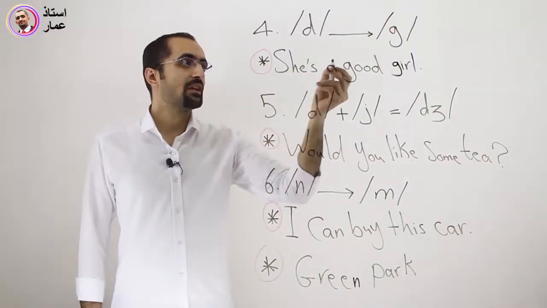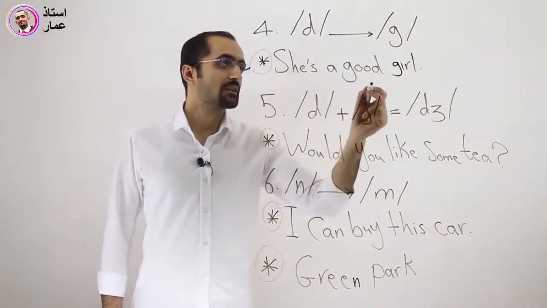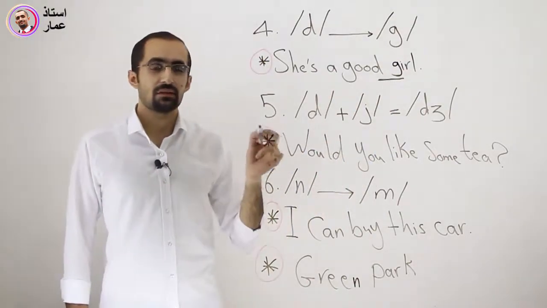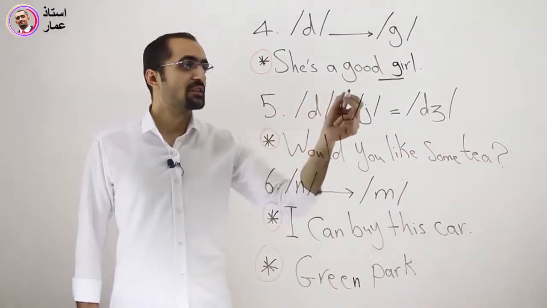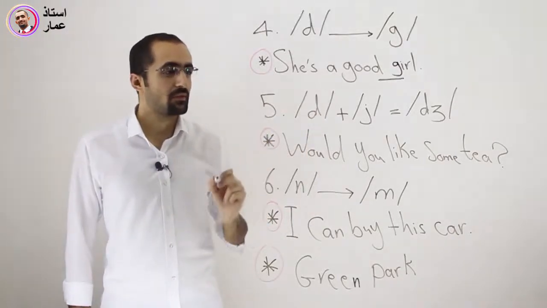Number 4. The D sound changed to G sound. For example, she's a good girl. She's a good girl becomes she's a good girl. She's a good girl.